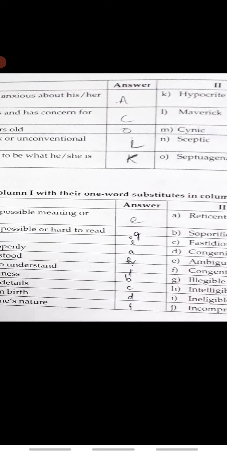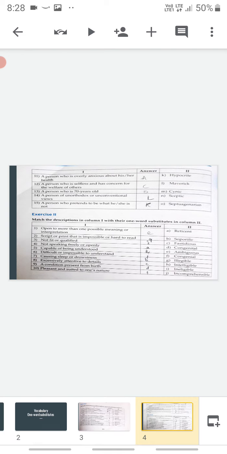And in the second exercise, it is E, and then G. It is E, G, I, A, H, J, B, C, D, and F. So this is exercise number 1 and 2 regarding vocabulary, one word substitutes.